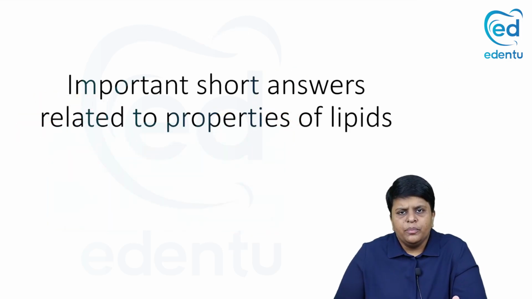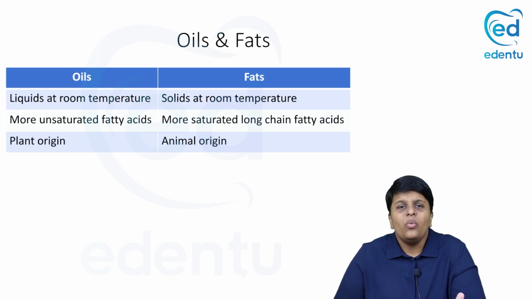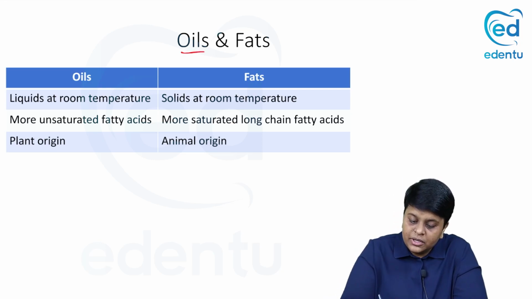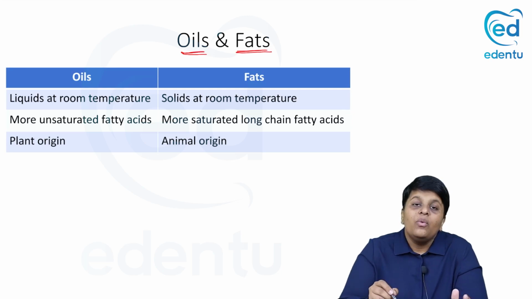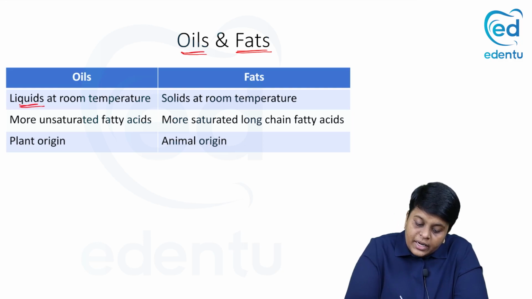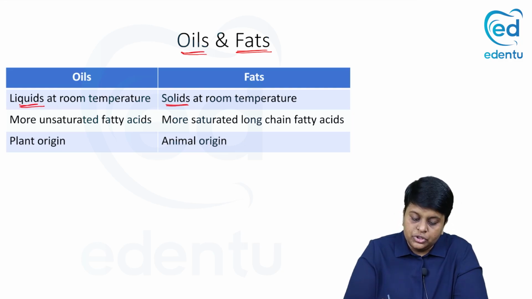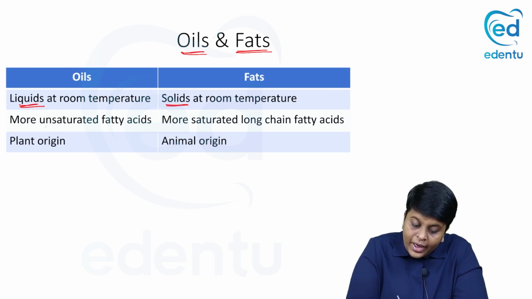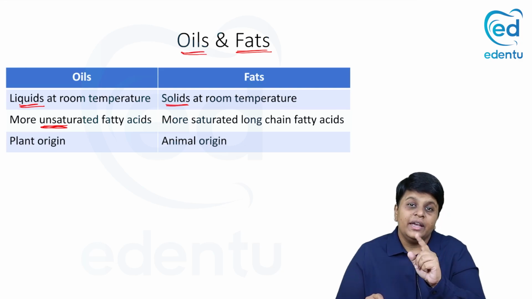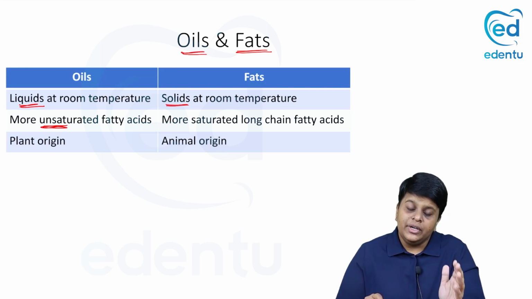Let us see a few important short answers related to a few of the properties of lipids. One such thing, we all know lipids are fat molecules. So we have something known as oils and fats. What is the difference between an oil and a fat? Oils are liquids at room temperature, whereas fat is a solid at room temperature. And oils have more amount of unsaturated fatty acids. You remember unsaturated fatty acids? They have the presence of a double bond.